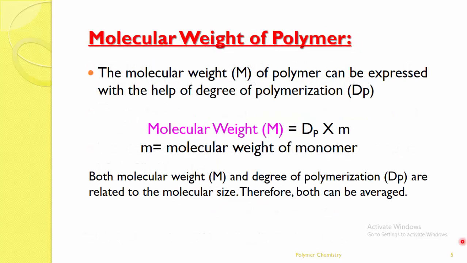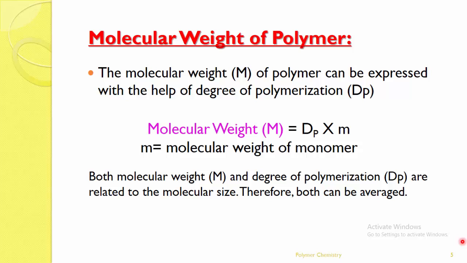How can the molecular weight be determined? The molecular weight is directly proportional to the degree of polymerization. With the help of the degree of polymerization, the molecular weight of a polymer can be calculated. How? The molecular weight, capital M, is equal to DP times m. What is DP? We studied it: DP is the degree of polymerization. And what is small m? Small m is the molecular weight of the monomer.